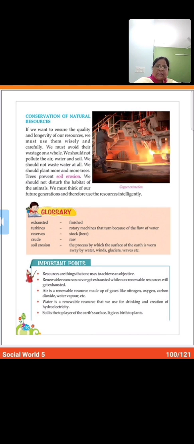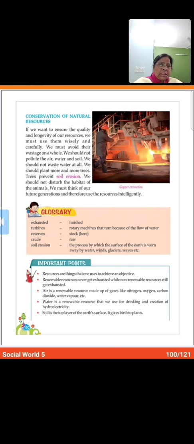of conservation arises. From where does it arise? From its significance, because we know that these natural resources are so important to us. Different ministries of the government or national and international agencies have been working for the purpose of conserving natural resources, and they are so important. These natural resources are so important that we cannot even imagine life without them. So we must conserve or protect our natural resources.